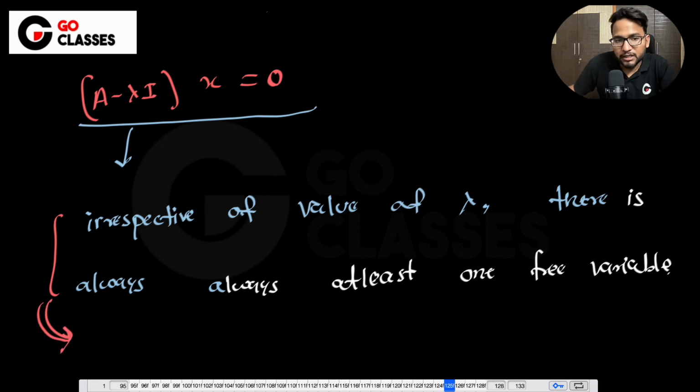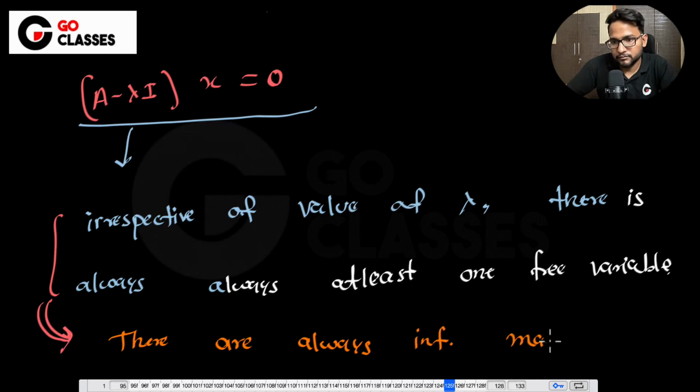It means that there are always infinitely many eigenvectors. So corresponding to any lambda, there is always at least one free variable.